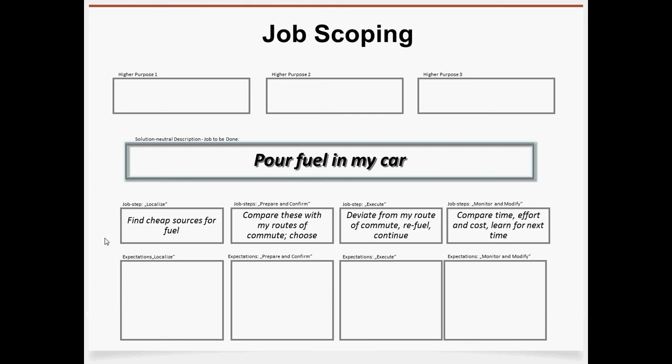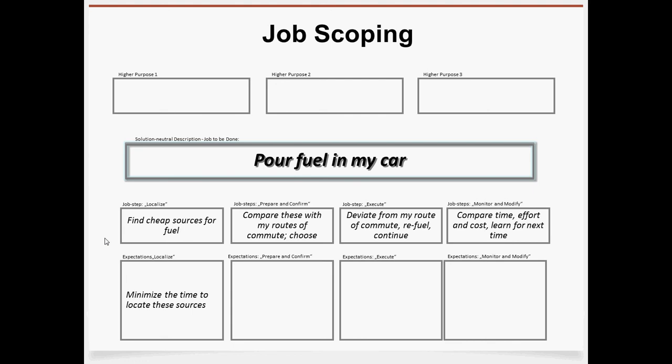Now the next step is to look into our expectations towards localize. Notice here that we also want to formulate that in a solution-neutral way. So what are our expectations towards localizing cheap sources for fuel? We definitely want to minimize the time to locate these sources.